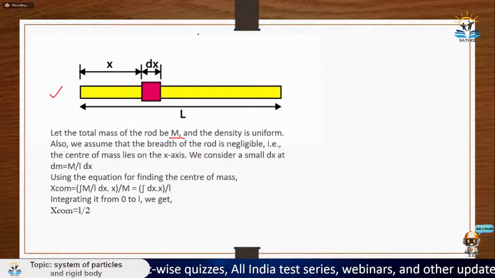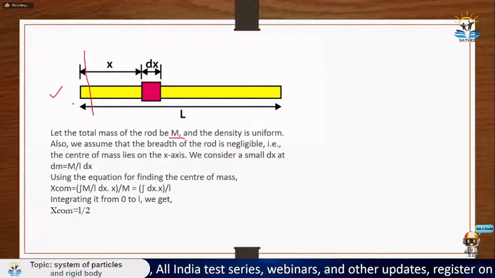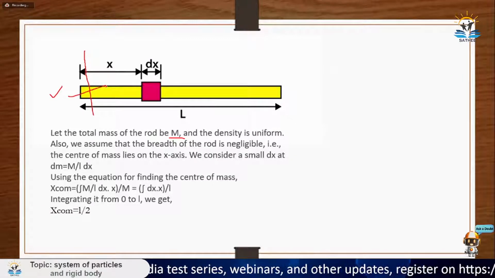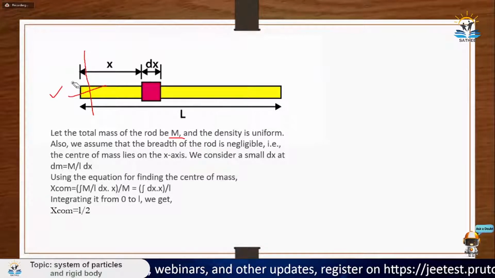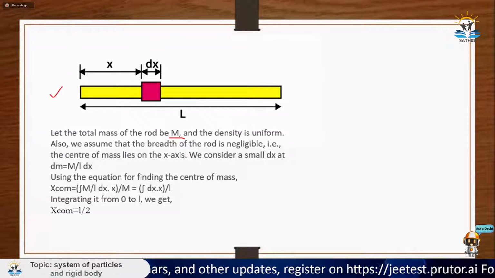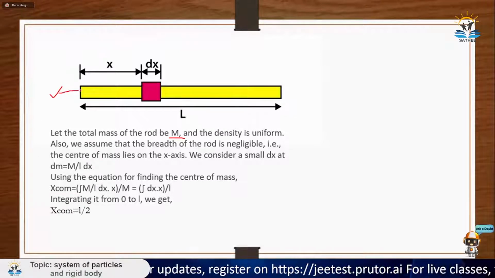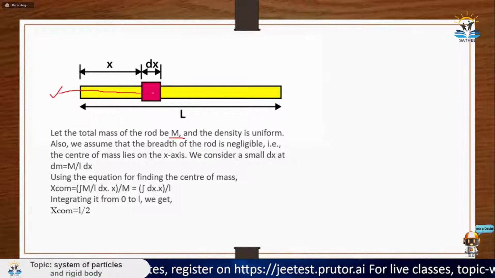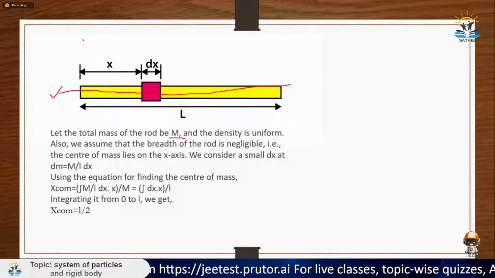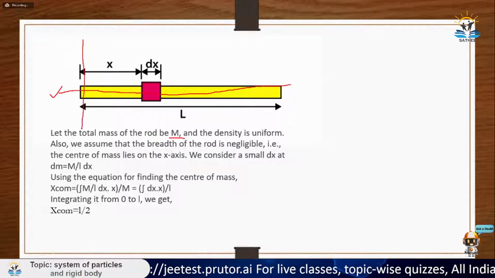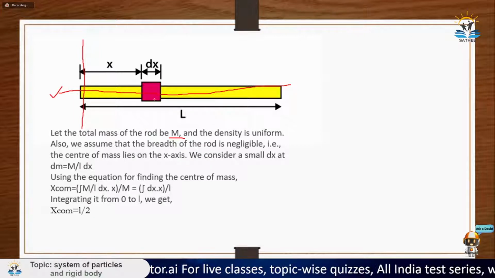Why? Because I'm taking this as my origin, and I'm taking this axis as my x-axis. This is my x-axis and this is my y-axis. So basically, along the x-axis, I went x distance and cut out a segment of dx.